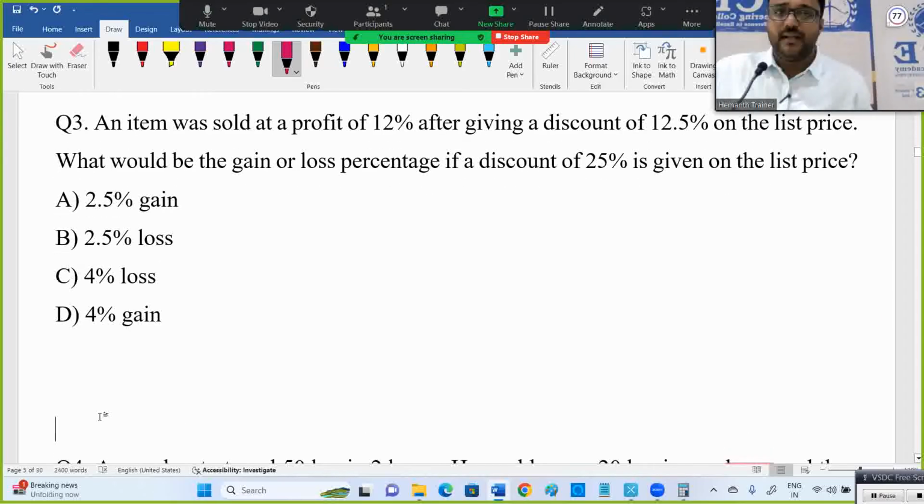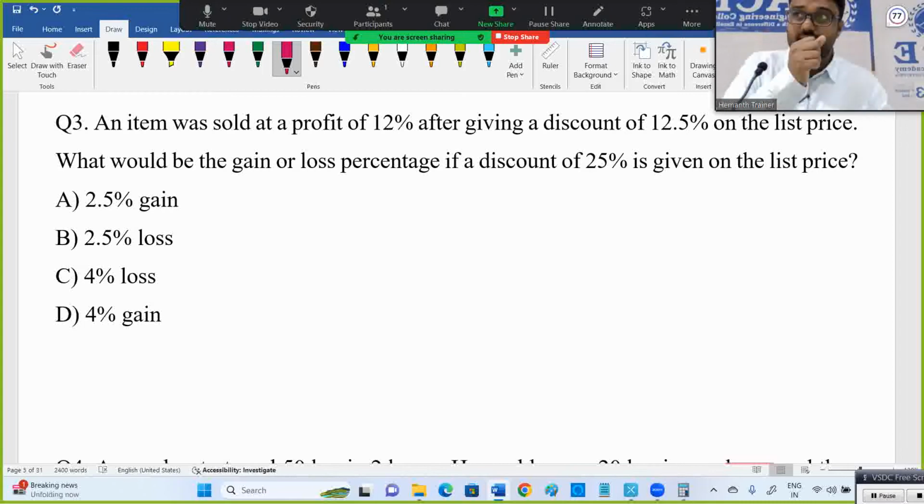Here again, profit and loss related question. Excellent concept oriented question it is. See, you are getting how much profit? 12% profit after giving 12.5% discount. See, first you will give discount, then you are selling, right? As a shopkeeper, you think, okay, you purchased some mobile, you are giving discount and then you sell it, right? Now here they are asking about what will be the profit or loss if you give 25% discount. When you are giving 12.5% discount, you are getting profit 12%.